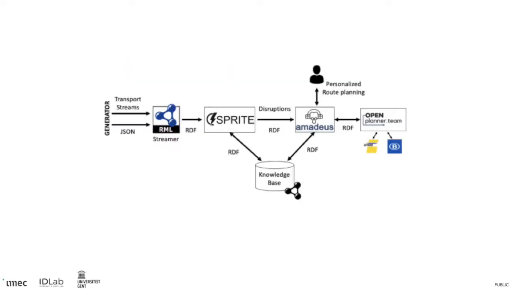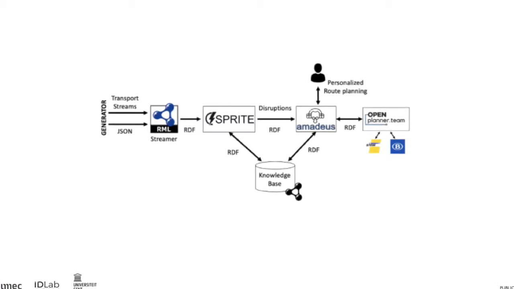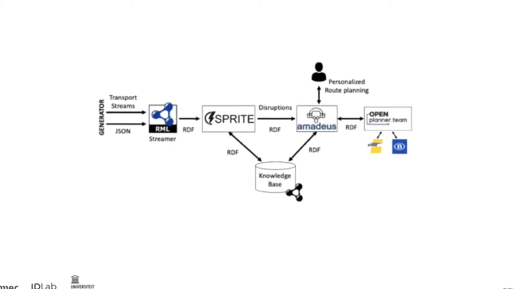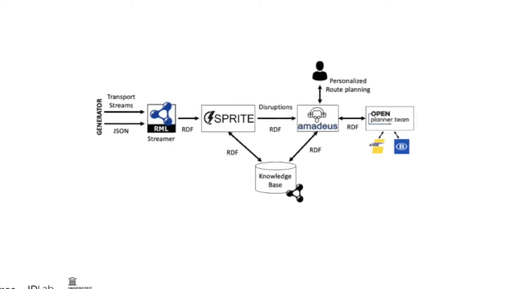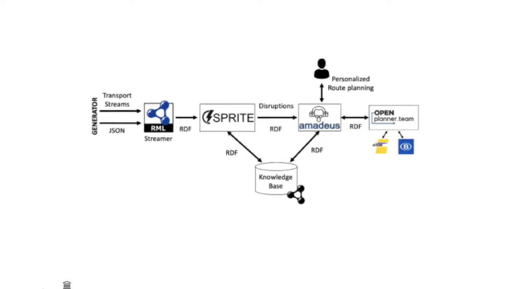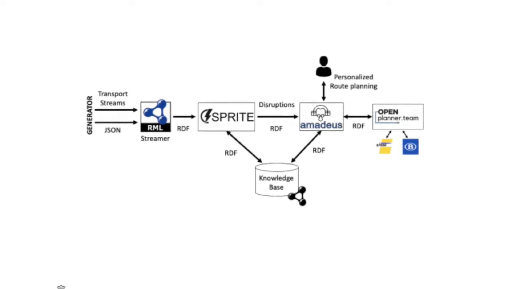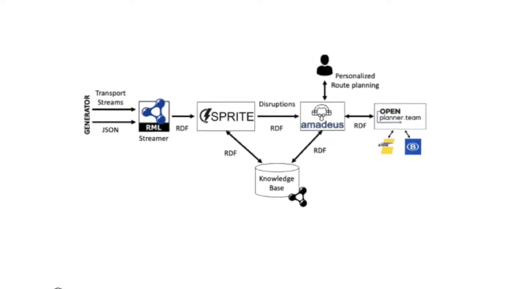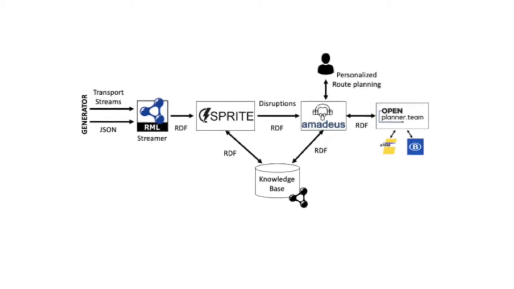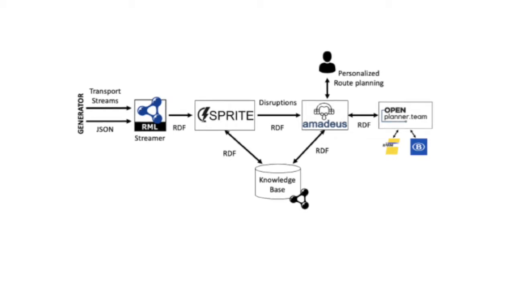So let's first zoom into the various components at play here. First, we have a generator that generates a transport update stream, basically containing any transport update. We have the RML streamer that maps the traffic streams to the disruption ontology model. The C-SPRITE stream reasoner can infer in real time if a traffic event will cause a disruption for the route of the user. We have Amadeus that takes the profile and the preferences of the user into account and produces a personalized route. Finally, we have the OpenPlanner to communicate with the public transport APIs.